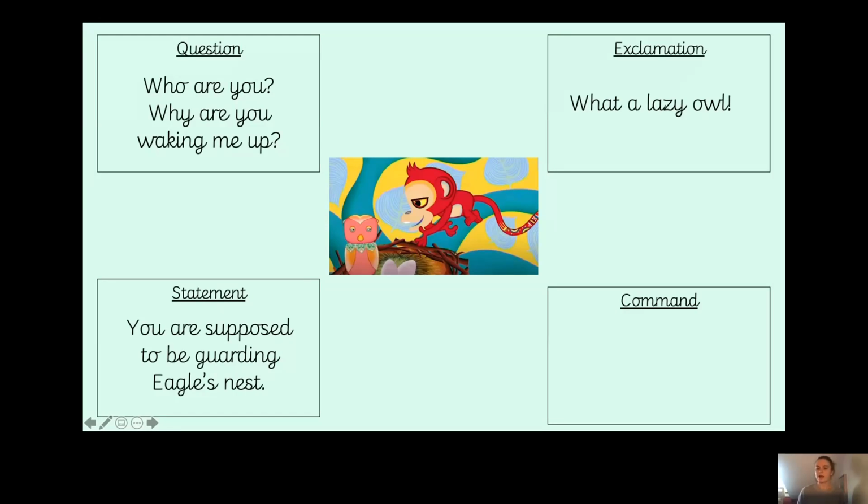Then finally, a command. What did I come up with for my command? Well, I came up with, wake up, Owl. Okay, so I've got wake up, which is a bossy verb. It's an imperative verb. It's telling somebody to do something. Wake up, Owl. So therefore it's a command, and I have chosen to put an exclamation mark at the end. Remember, you can have an exclamation mark or you can have a full stop. Okay, so now it is your turn.